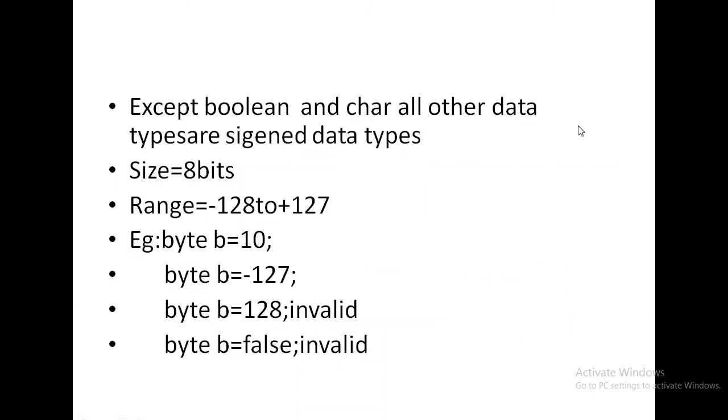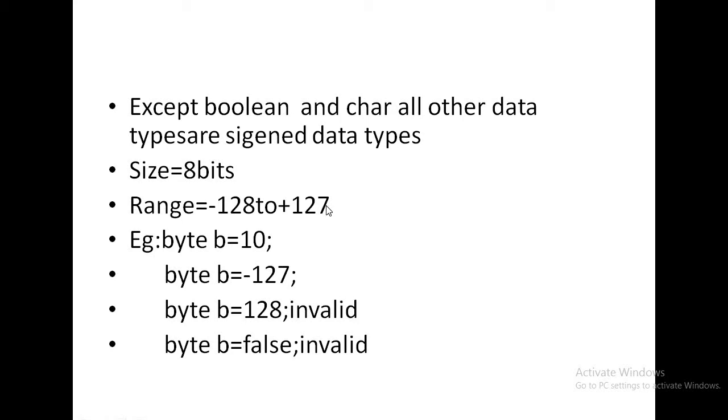So first is known as the byte data type. The size of byte data type is 8 bit. 8 bit means 1 byte. Size of byte data type is 1 byte. What is the range of a byte data type? Minus 128 to plus 127.